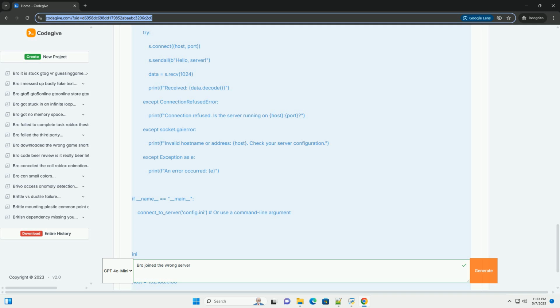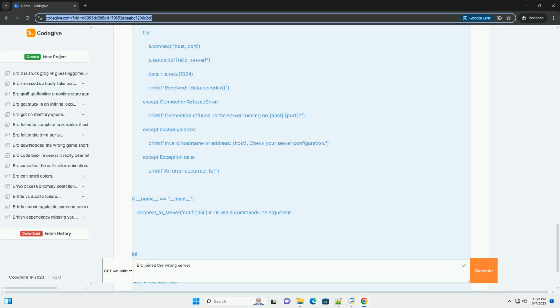3. Network connectivity. The client must have a working network connection and be able to reach the server's IP address and port. Firewalls, routers, and network configurations can block or redirect connections. Common causes of Bro joining the wrong server. Incorrect server configuration.